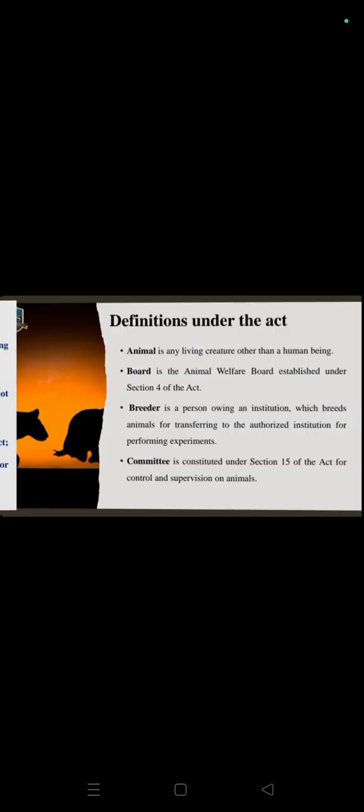Objectives. It prevents the infliction of unnecessary pain or suffering on animals and also prevents cruelty to animals. The term animals comprises any living creature but not the human being. The term cruelty has not been defined under this act. However, it means the infliction of unnecessary pain or suffering.